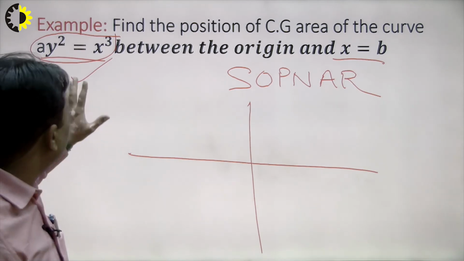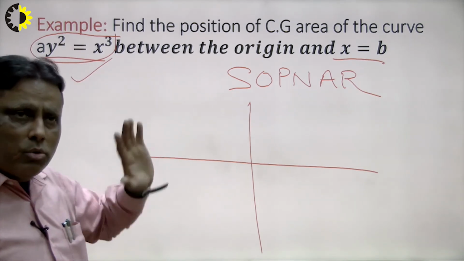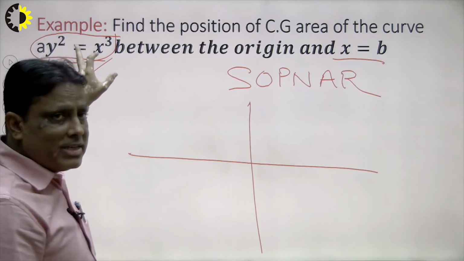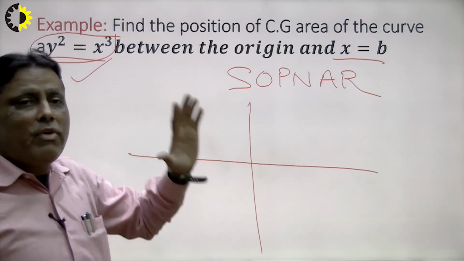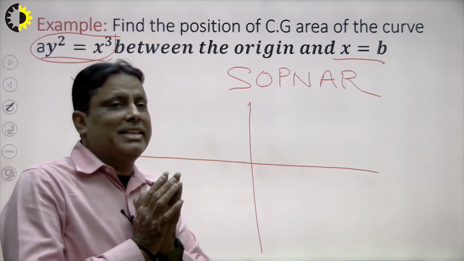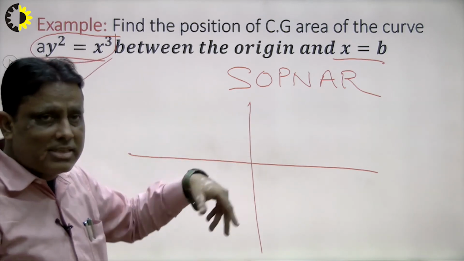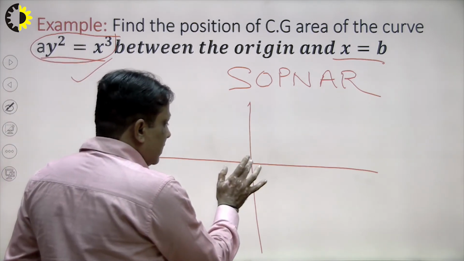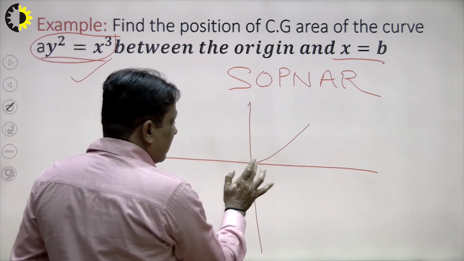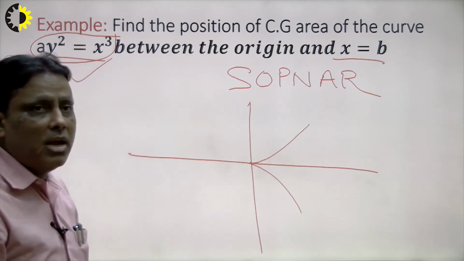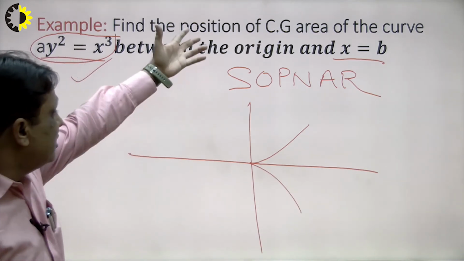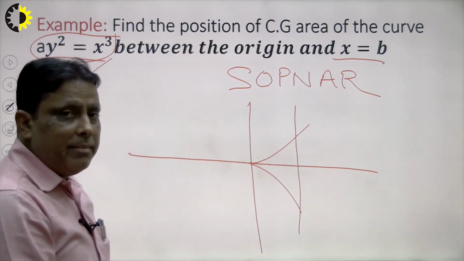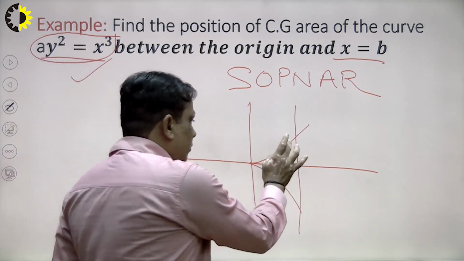So first of all we draw the diagram. This curve passes through the origin, and the tangent at the origin: equating the lowest degree terms to 0, that means y is equal to 0. y equal to 0 means the x-axis is the tangent, and this curve is also symmetrical about the x-axis. So the nature of the curve at the origin will be a cusp, and the curve will be of this type. This region is bounded by x is equal to b. So suppose this is x is equal to b. Our aim is to find the center of gravity of this portion.